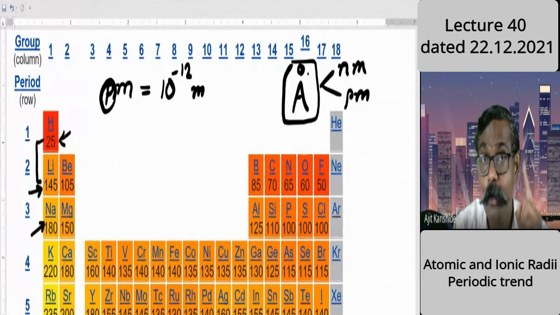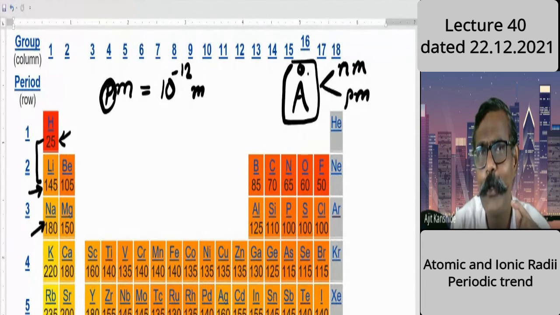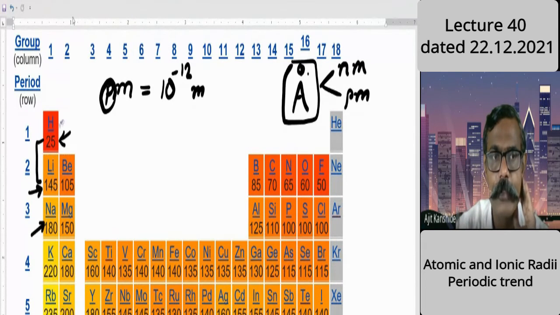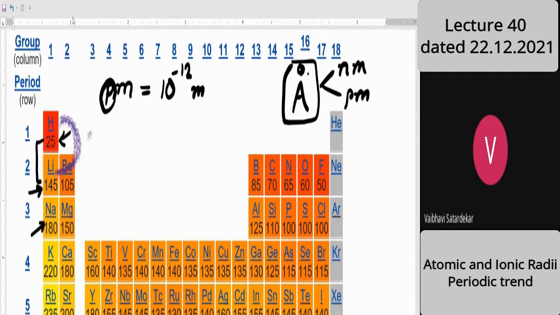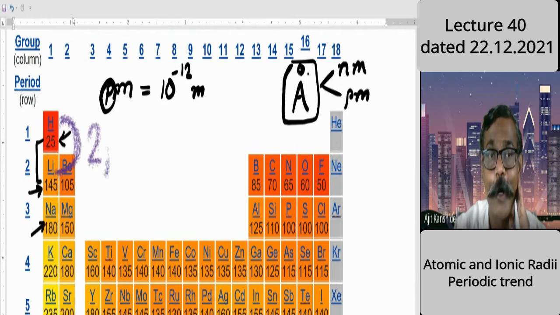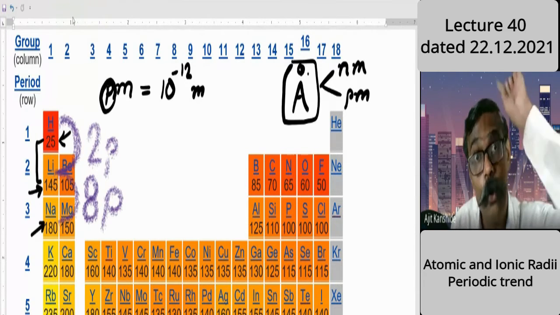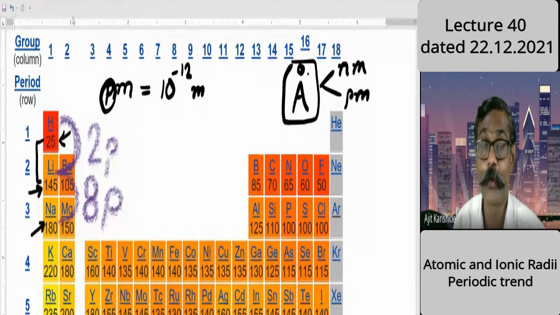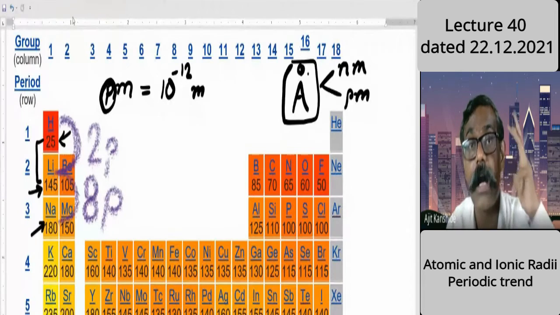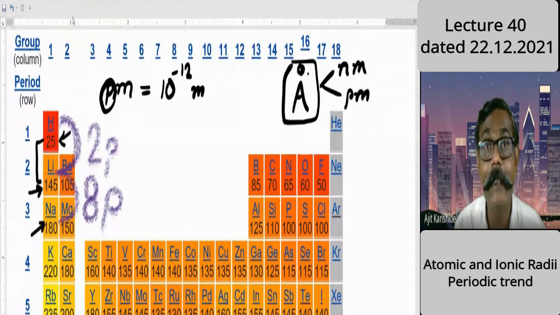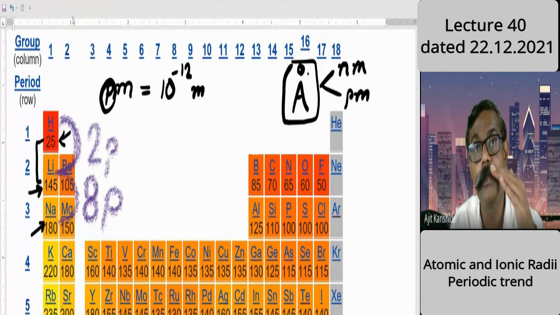So here what happens, see, hydrogen to lithium, the difference was of how many protons? As I move from hydrogen to lithium, the difference of how many protons is there? 2. Right, only 2 protons. While here, there's a difference of how many protons? 8. Right, see, it is a magic. Because of the more number of protons, the factor of protons is dominating. Protons contribute positive charge to the nucleus. So nuclear charge is a dominating factor. The increase in nuclear charge as I move from lithium to sodium is more, 2 to 8.